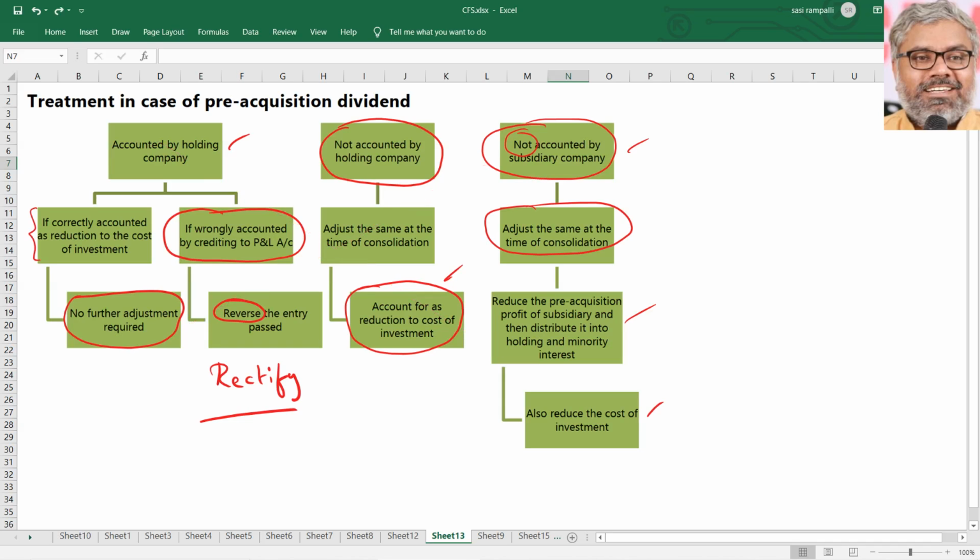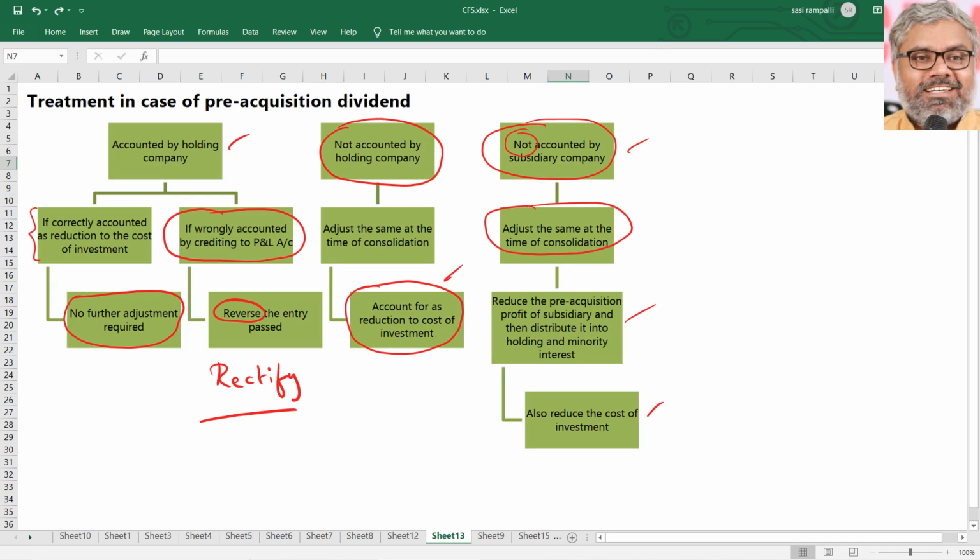If nothing is given, simply speaking, we just have to treat this as if it is accounted for by the holding company and the subsidiary company correctly. We cannot assume that it is a mistake; we are here to rectify it. If they did not account for it, naturally adjusting is our job.